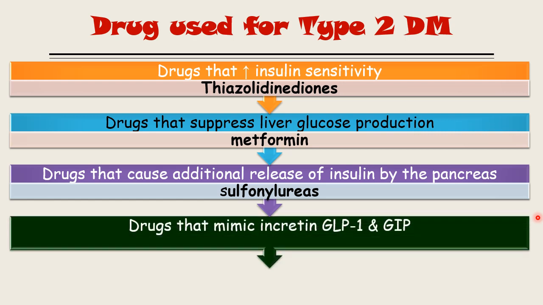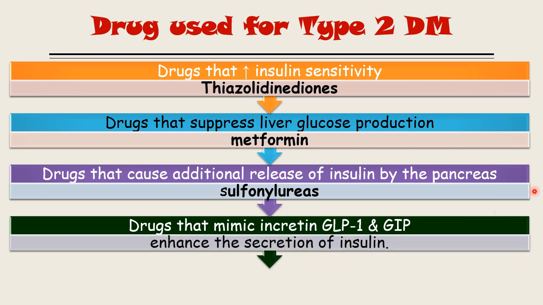The next type of drug mimics the incretin, drugs that act like incretins, like GLP-1 and GIP. You know the action of GLP-1 and GIP, it will increase the insulin secretion. So it enhances the insulin secretion.